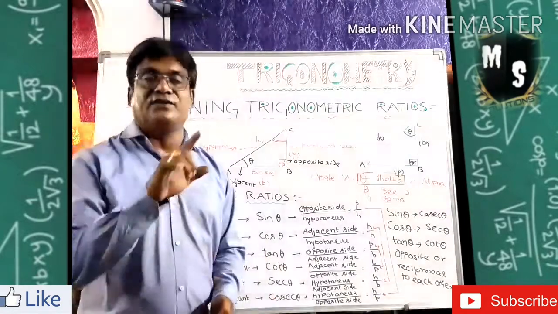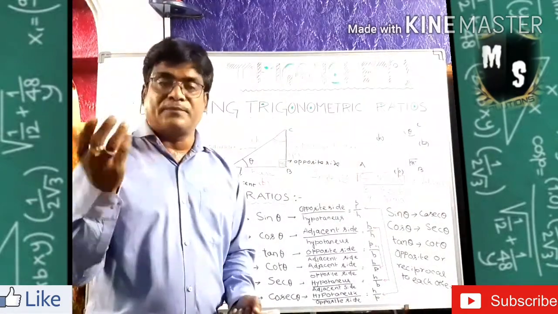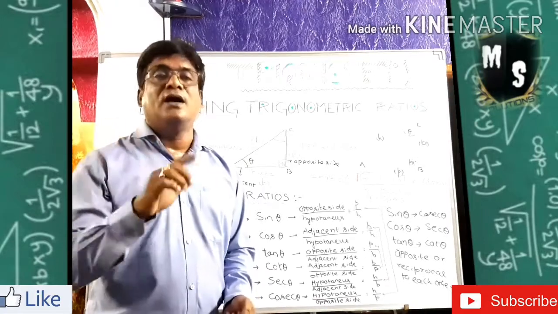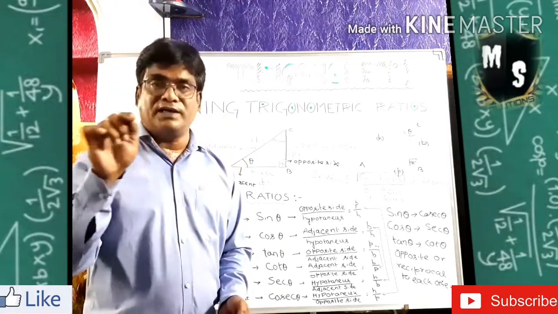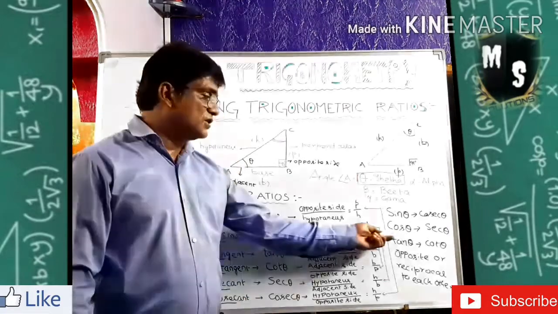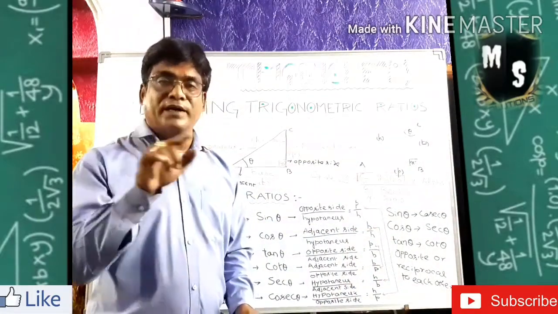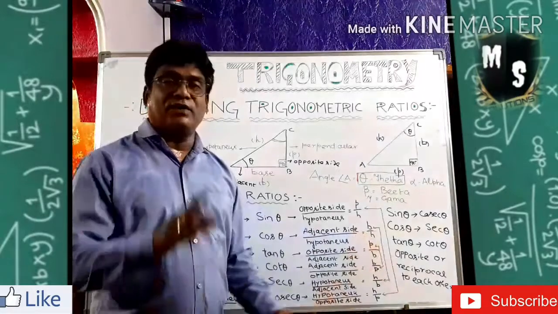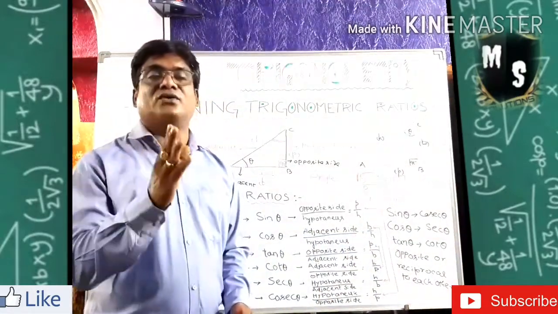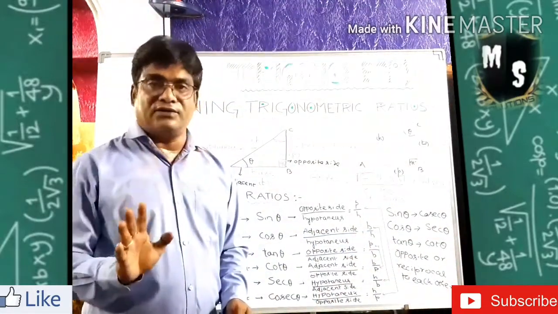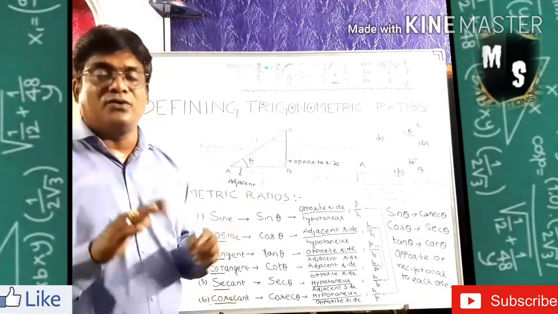So we can write sine theta is equal to the reciprocal, 1 by cosec theta, or cosec theta equal to 1 by sine theta. Similarly, cos theta equal to 1 by sec theta, or sec theta equal to 1 by cos theta. Now tan theta equal to 1 by cot theta, and cot theta equal to 1 by tan theta. That means they are reciprocal to each other.